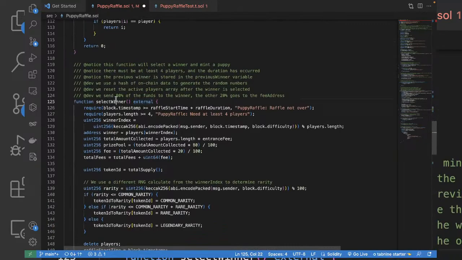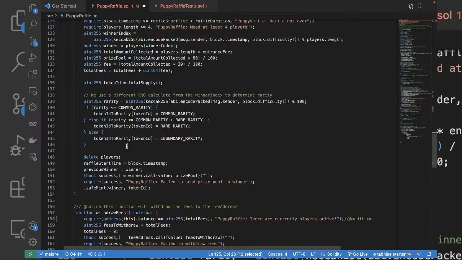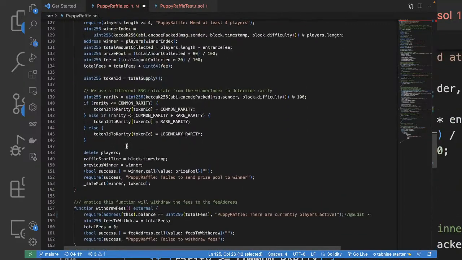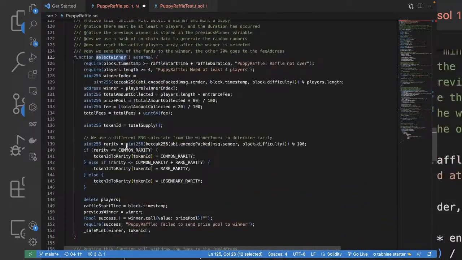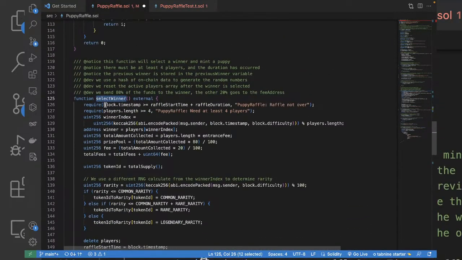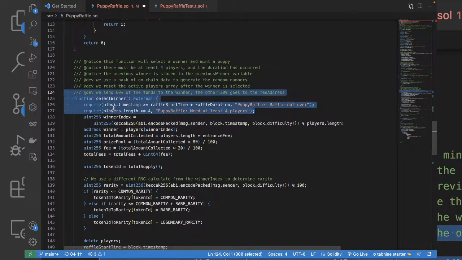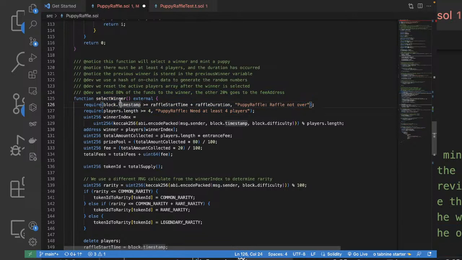And select winner. So this is a very crucial function. Let's go through it. So it checks for a few requirements. Let's see what it is. Block.timestamp should be greater than the raffle start time plus duration. Yeah, it checks for the raffle duration. That's good. Players, the array should contain at least 4. That's the minimum criteria. That's good.